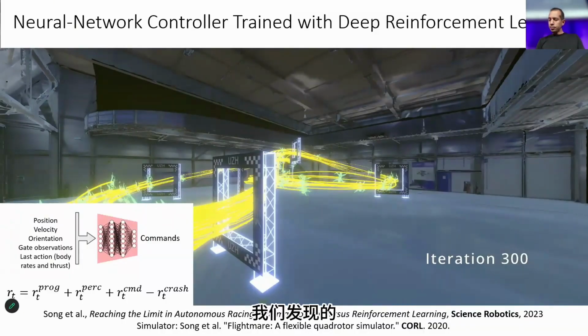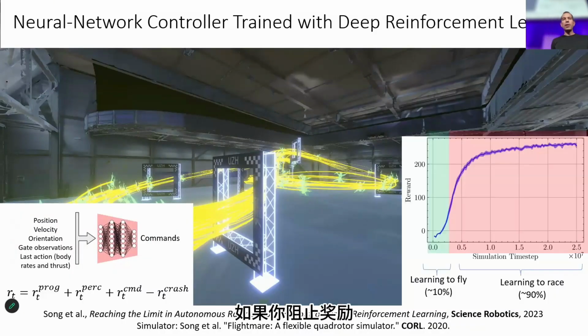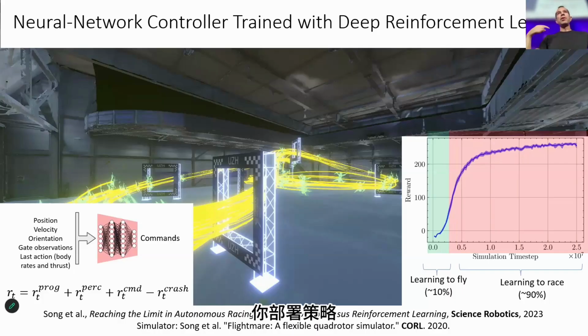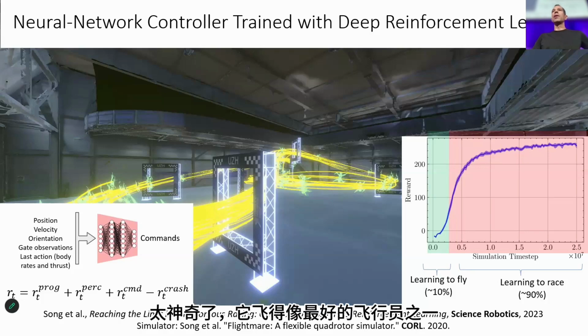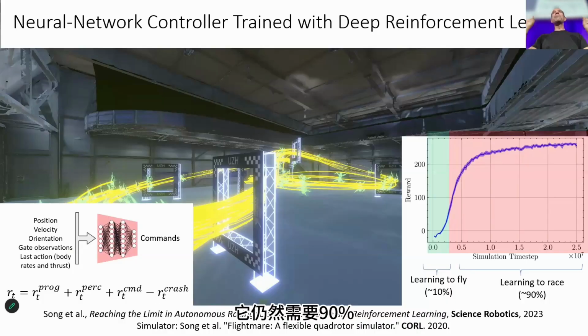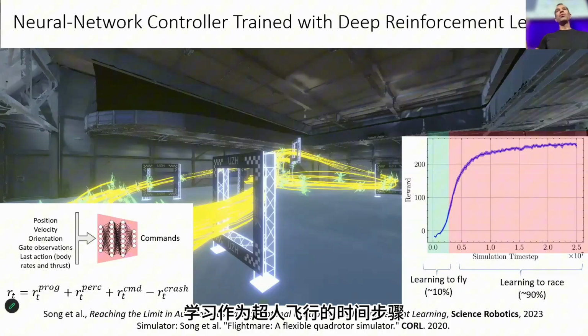What we found out was interesting: if you plot the reward function as a function of the time steps of the training, you find that if you stop the training after 10% of the iterations and deploy the policy, you would be surprised how fast the drone is. People who are not in this field would say, oh, wow, it's amazing, it flies like one of the best pilots. But actually, it doesn't fly like a world champion. It still takes 90% of the time steps to learn to fly as a superhuman champion.